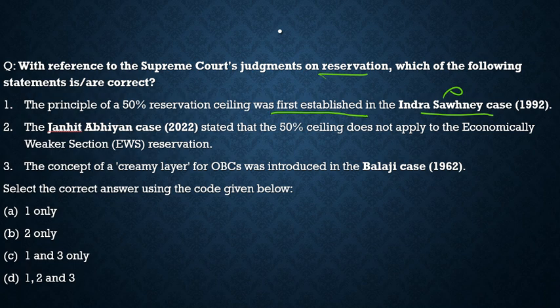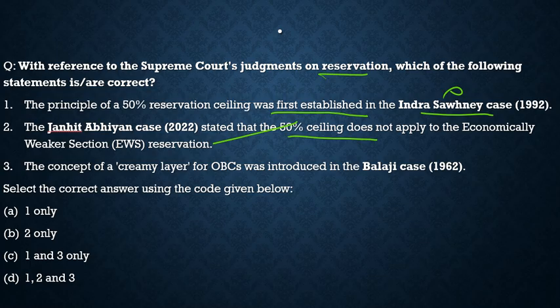Then, the Janhit Abhiyan case 2022 stated that the 50% ceiling does not apply to economically weaker section reservation. That is 100% correct. Then the third option, the concept of a creamy layer for OBCs was introduced in the Balaji case. No, it was not introduced in the Balaji case, but in the Indira Sawhney case.